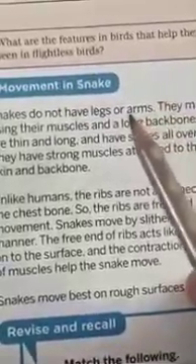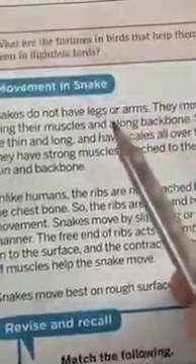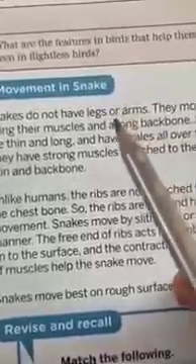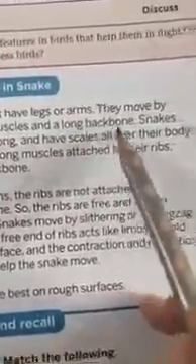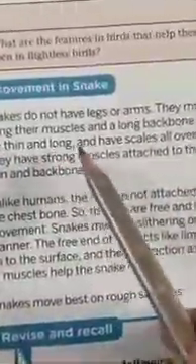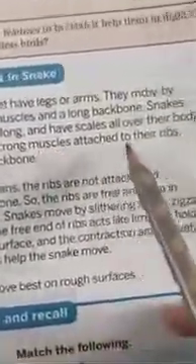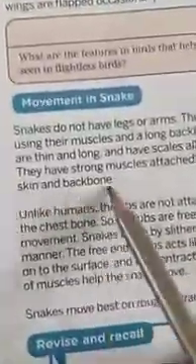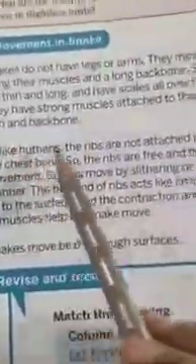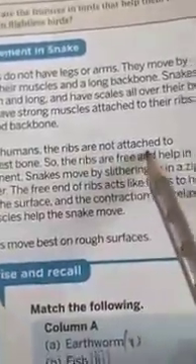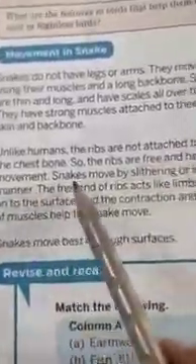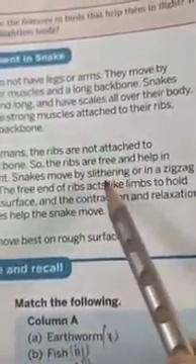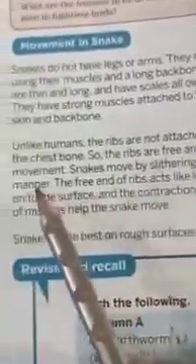Each vertebra is connected to a pair of ribs, which are connected to the belly scales at the bottom. They move by using their muscles and long backbones. Snakes are thin and long and have scales all over their bodies. They have strong muscles attached to their ribs, skin and backbone. Now, dear students, unlike humans, the ribs are not attached to the chest bone, so the ribs are free and help in movement. Snakes move by slithering or in a zigzag manner.